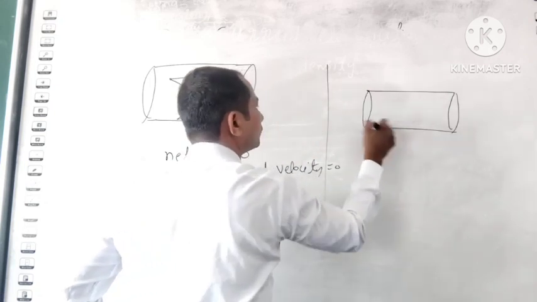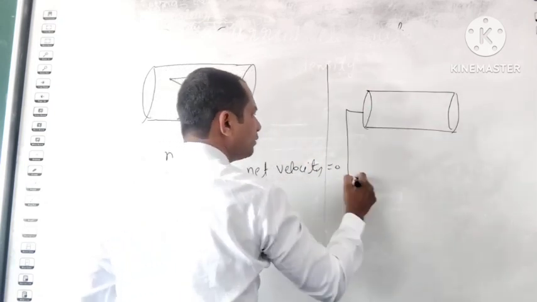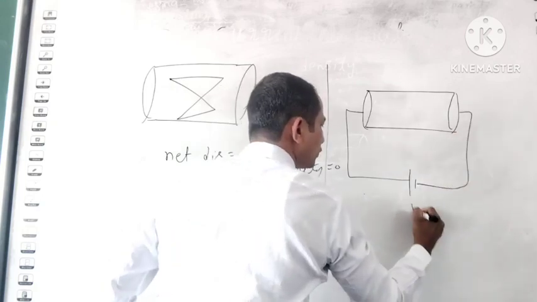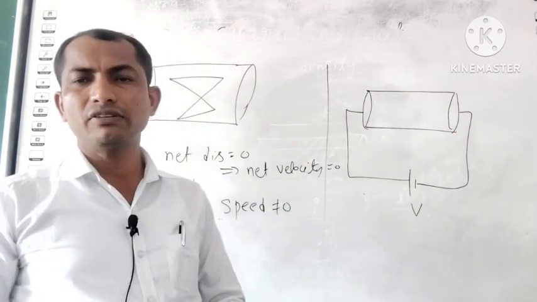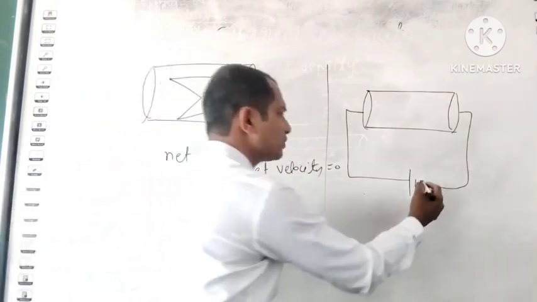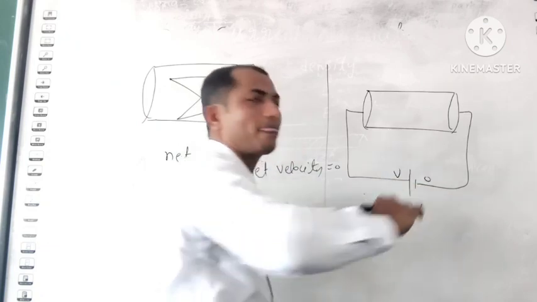This is a conductor, right? And we are creating a potential difference. The potential difference is V. Potential difference V means the difference of the higher potential and the lower potential. Suppose let's take this as 0 and this as V.